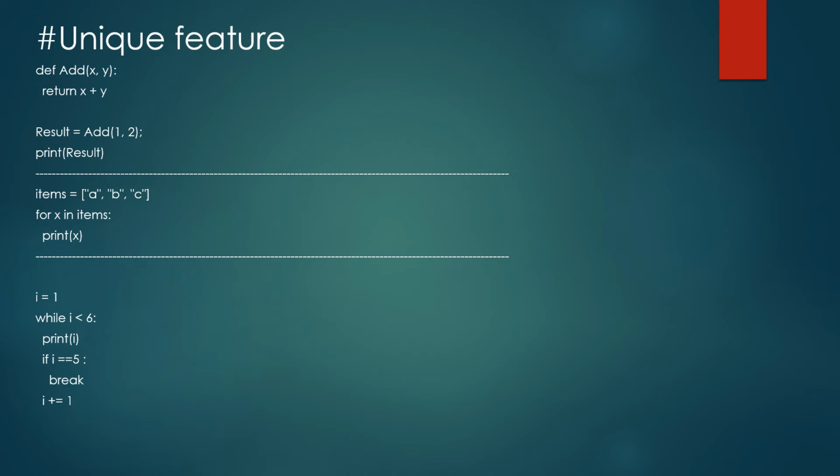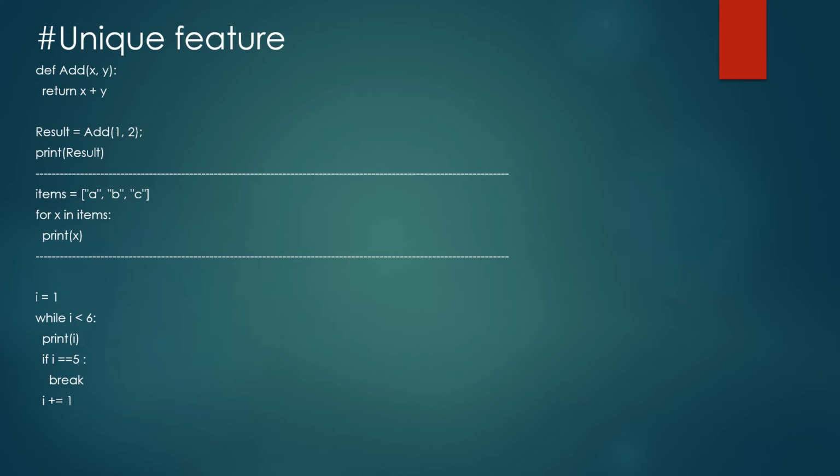So when we define result as a function and we give its parameters 1 and 2, it will go inside the function. It will call the function, it takes 1 and 2 as parameters, and prints our result, 3.